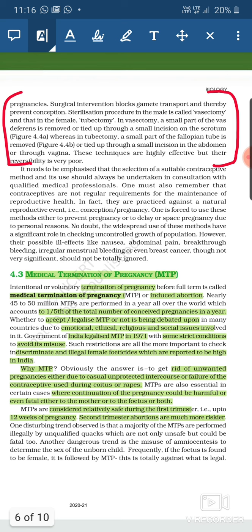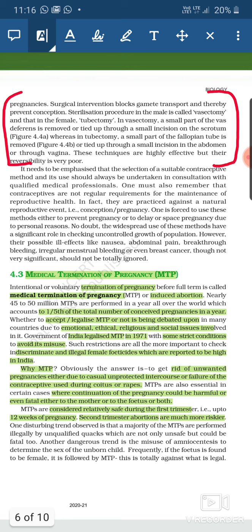One disturbing trend is observed, that is the majority of the MTPs are performed illegally by unqualified quacks, which is not only unsafe but could be fatal too. There are certain areas where MTP is not legalized, or is done under strict conditions and restrictions.